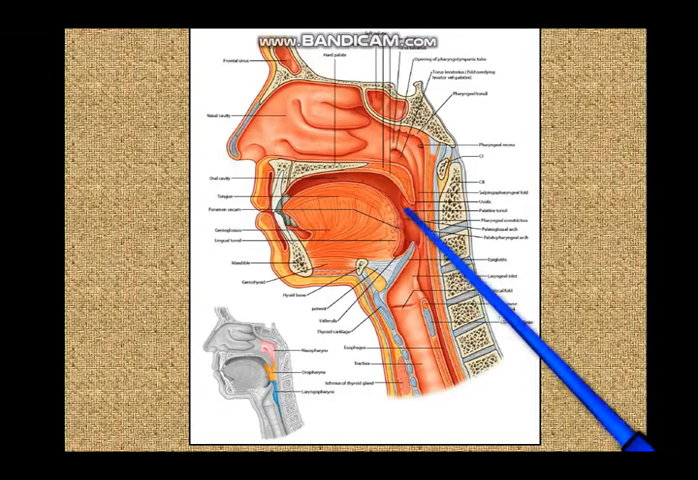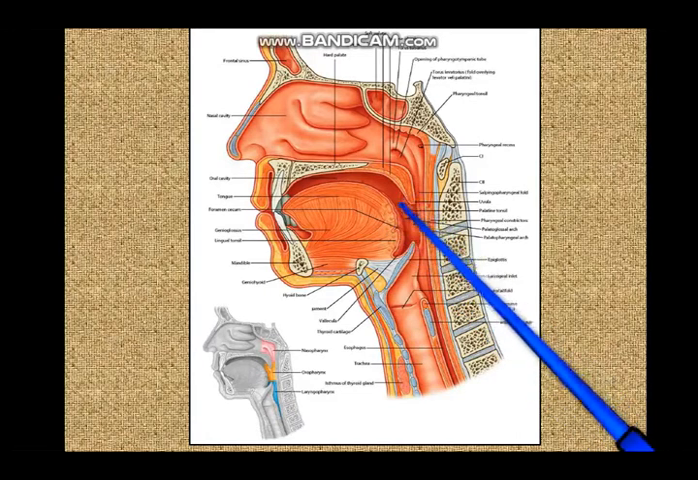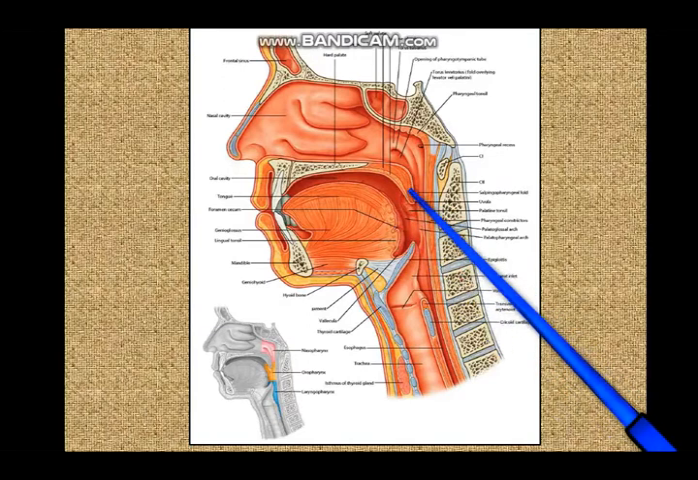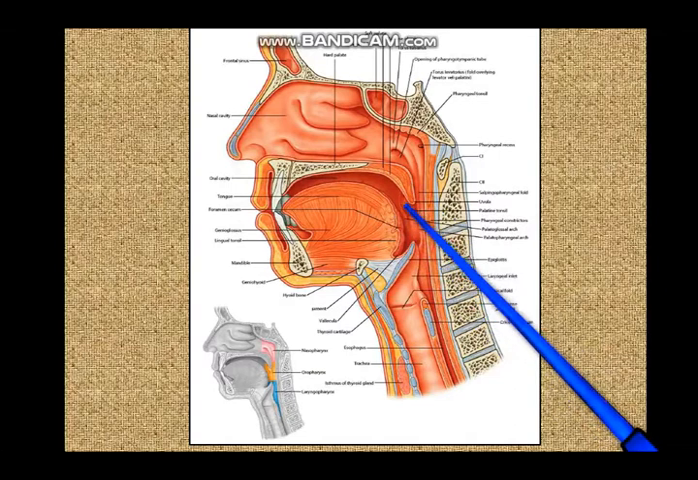And that capsule is adherent to the base of the tongue over here, to the posterior 1/3 of the tongue. So the tonsil is adherent above to the soft palate, below it is adherent to the base of the tongue, anteriorly and posteriorly it is adherent to the palatoglossal and palatopharyngeal folds.